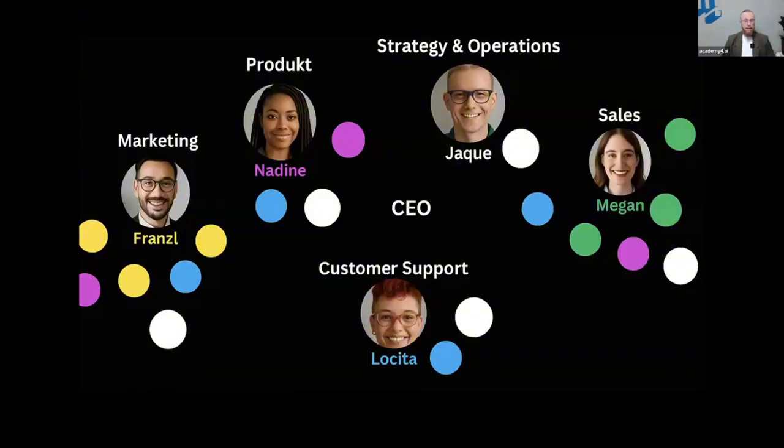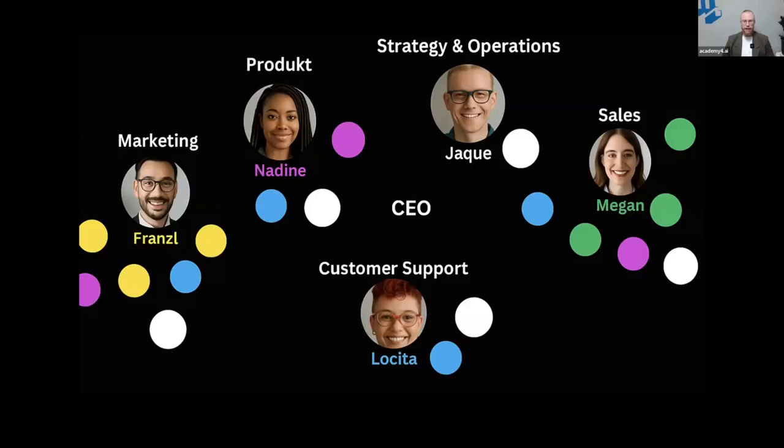What you can see here is our organigram, our organizational structure. As you can see on the left-hand side, we have Franzl. Franzl is the head of marketing in our team. He is responsible for LinkedIn and for Meta. So every post you see from our company or from my personal account, Marcel Pesch, Franzl is at the end responsible for.